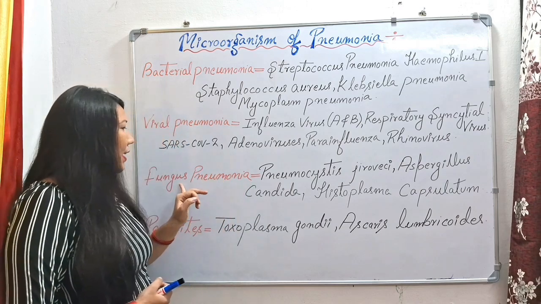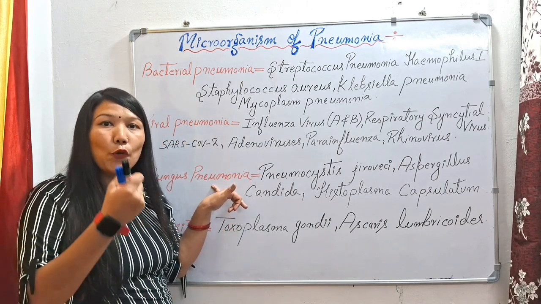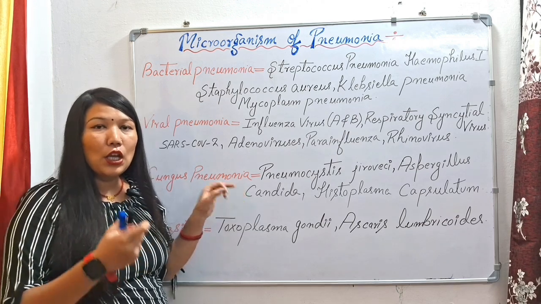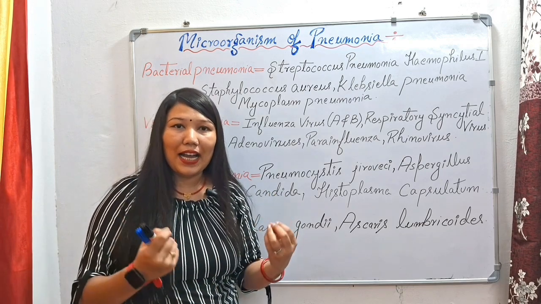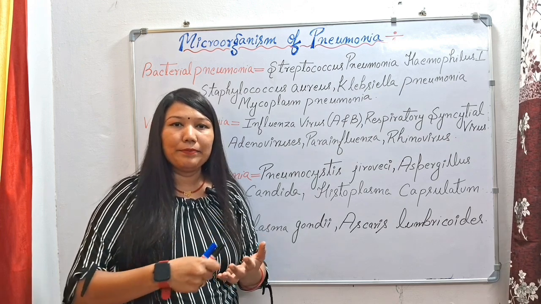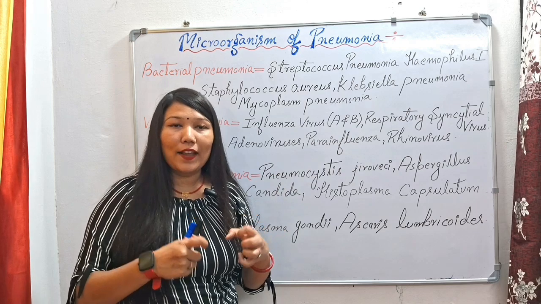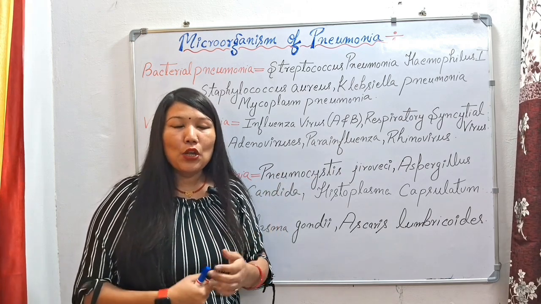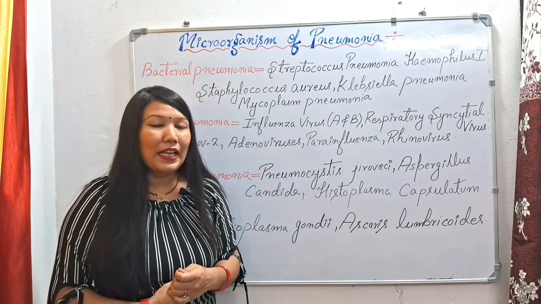Next we have fungal pneumonia. So fungal pneumonia is due to the spores of fungus, okay. This inflammation is caused by the spores of fungus. These spores of fungus are found in infected soil, okay, the very unhygienic soil. We can say the soil in which dead organisms or dead materials or dead bodies of any animals have decayed. Okay, so through the contaminated soil or through bird droppings and bat droppings, the fungus